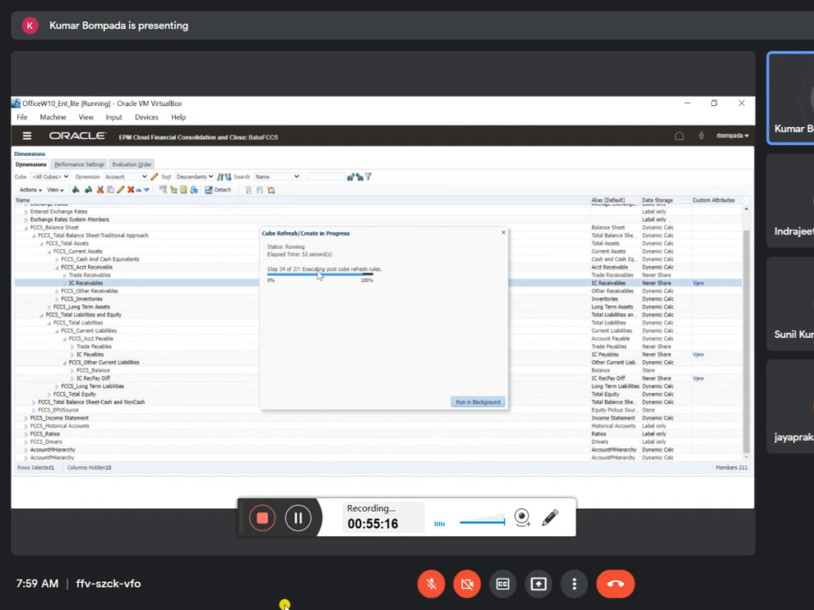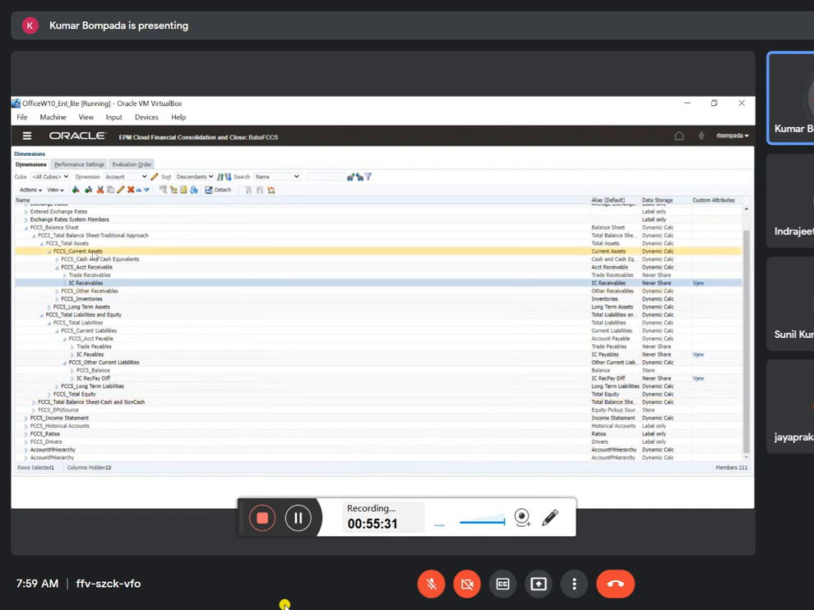So it is taking more time. 55 seconds is reasonable. 1 minute is reasonable. Until 1 minute, 1.5 minutes is reasonable. If it is taking more than 1.5 minutes, then there is a problem in the metadata. So 1 minute is right.